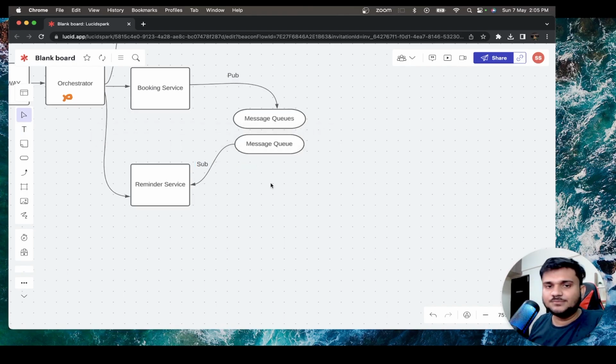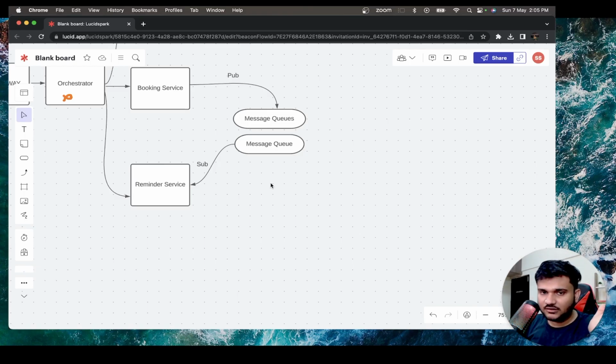Right. Why is there a pub sub? Because just think about it. If let's say at any point of time, too many bookings are coming up. And from your booking service, you are directly sending a request to the reminder service. And you have not scaled your reminder service because it was never required, right? It has just to send an email. What will happen? The reminder service can also go down. But reminder service is a very chill service, right? It can send an email even after 5 minutes.